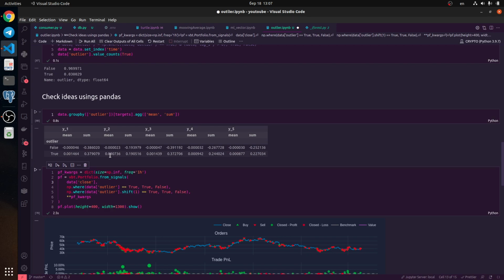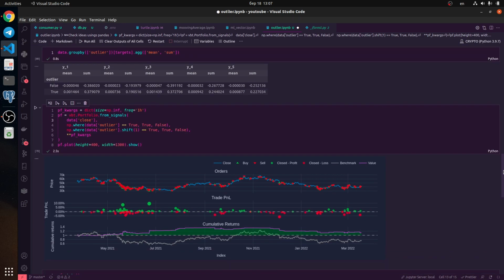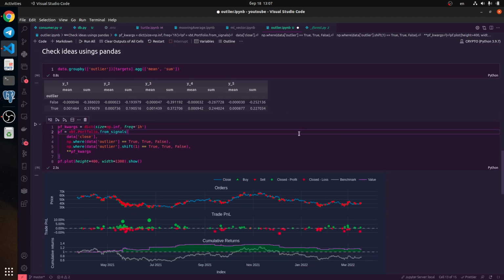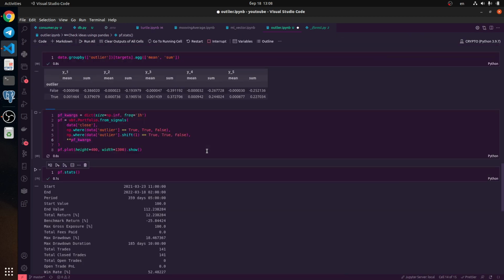So we split this data into positive returns and negative returns. One set we could use for a short position, and the other for a long position. But in our case, for this short video, we create an entry point like a long position. So let's create this backtest and find what it is.